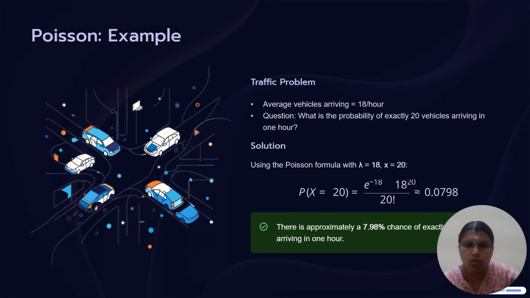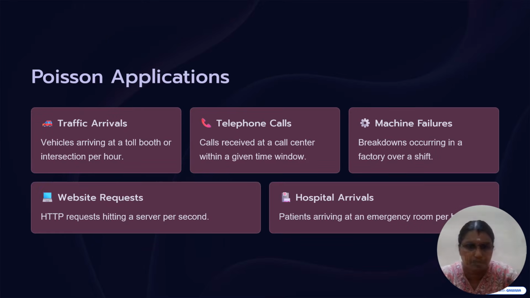In our Poisson formula, P(X = x) is e to the power minus lambda, lambda to the power x, divided by x factorial. Here the x value is 20 and the lambda value is 18. Substituting those values in the given formula, we get 0.0798, which is 7.98 percent.